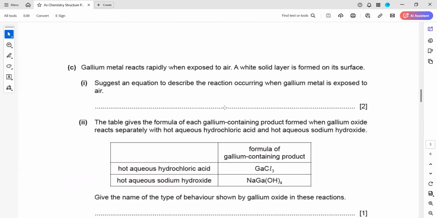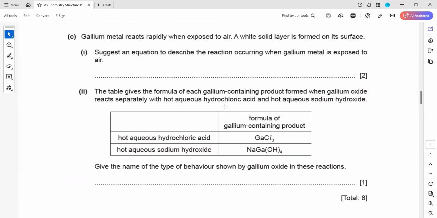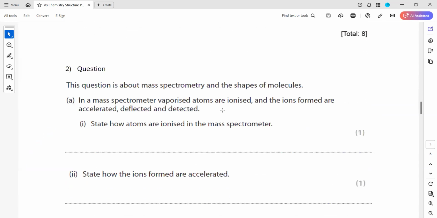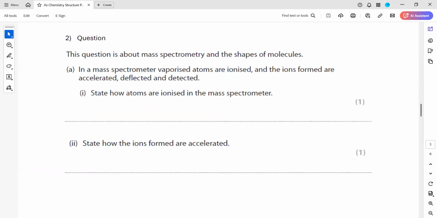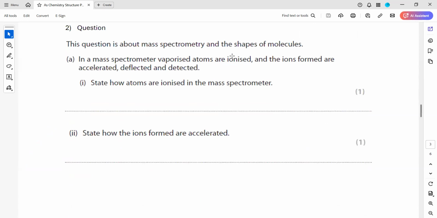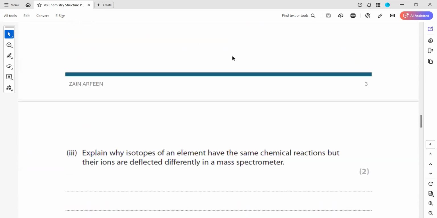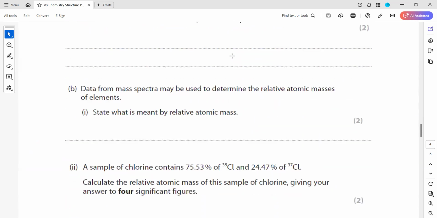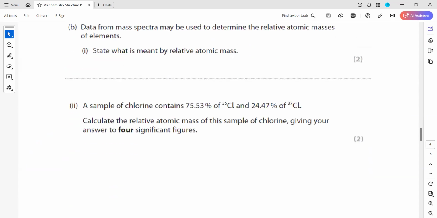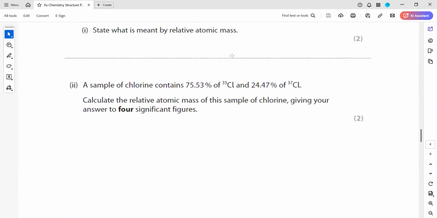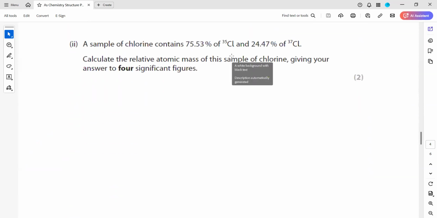Part C, any doubt? Then we have question 2, part A, part B of question 2. Anyone having a doubt or a question?